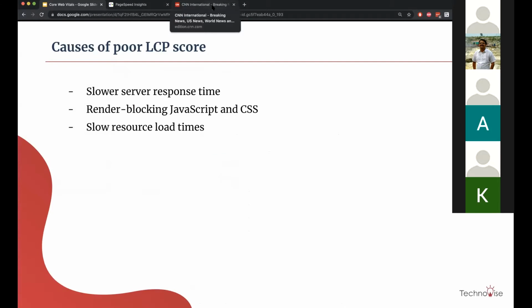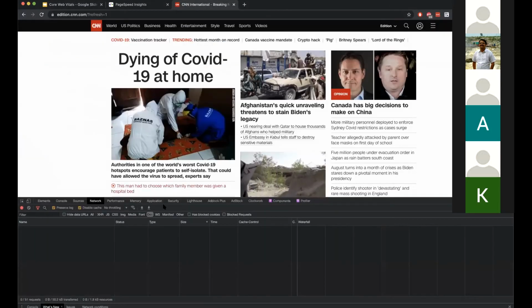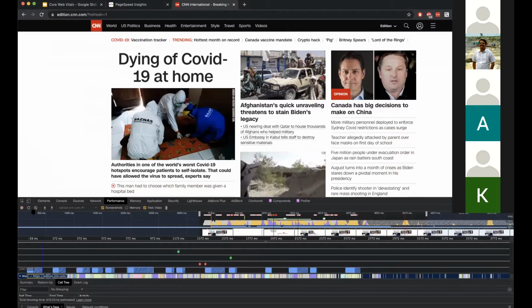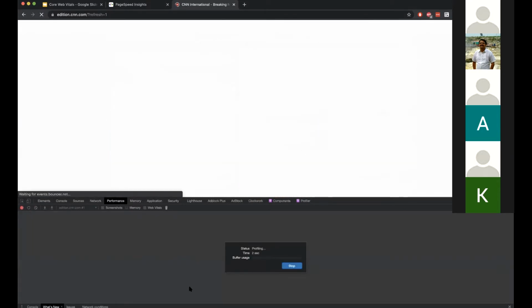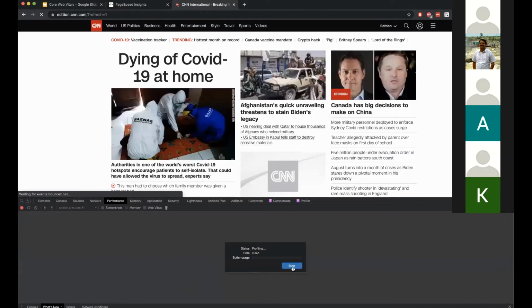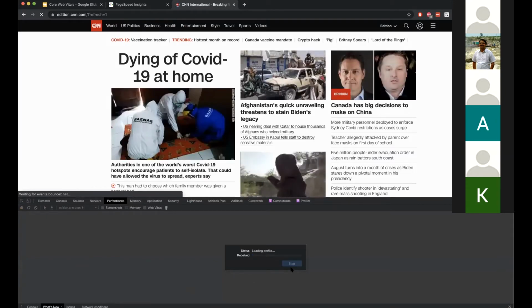First, try to understand that. Go to the performance tab, click on start profiling and reload the page. When I do this, wait for 2-3 seconds. Stop.